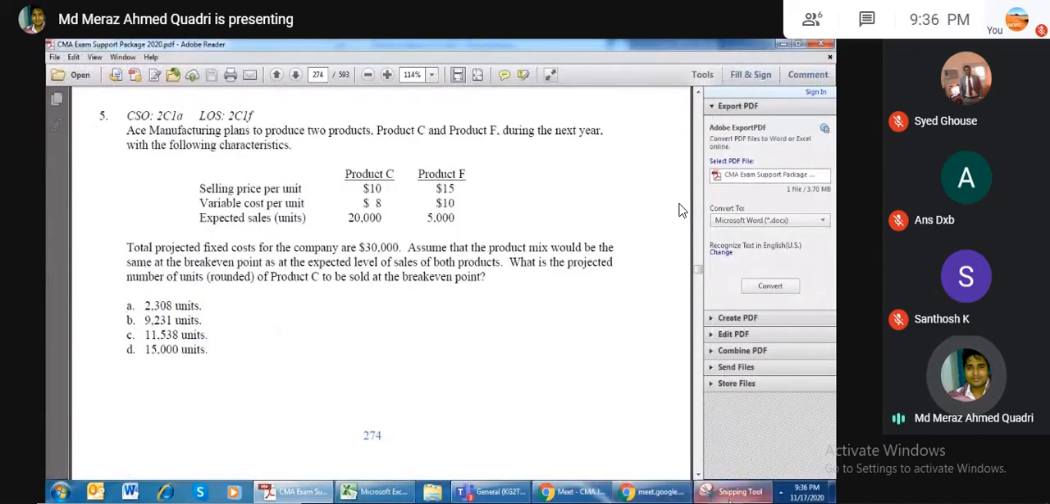Now it is a question based on two products, multi-product break-even point.